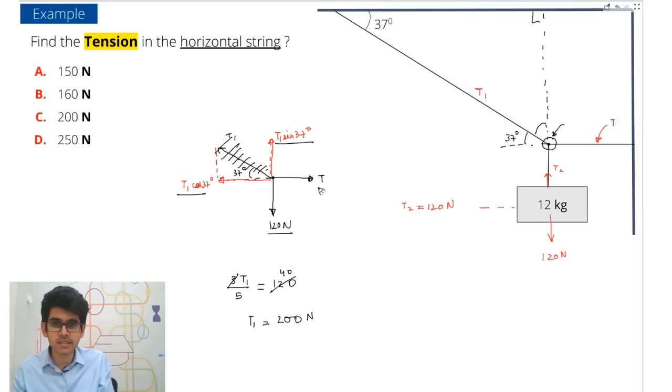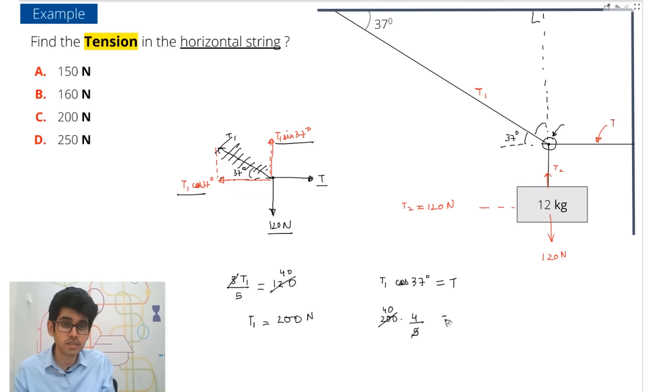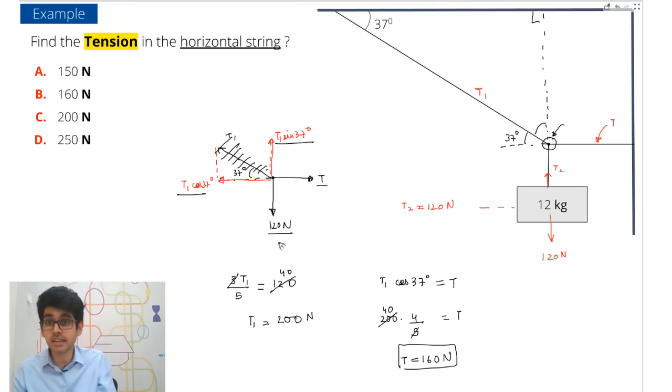Okay, now let's balance this and this. So when you balance, T1 cos 37 degrees equals T. So put the value of T1 here, 200, and cos 37 will be 4 by 5. So 5 4s are 20, 40 times 4 is 160. Okay, so this is equal to T. So tension is equal to 160 Newton. Is there an option? Yes, there is. B option is your correct answer.